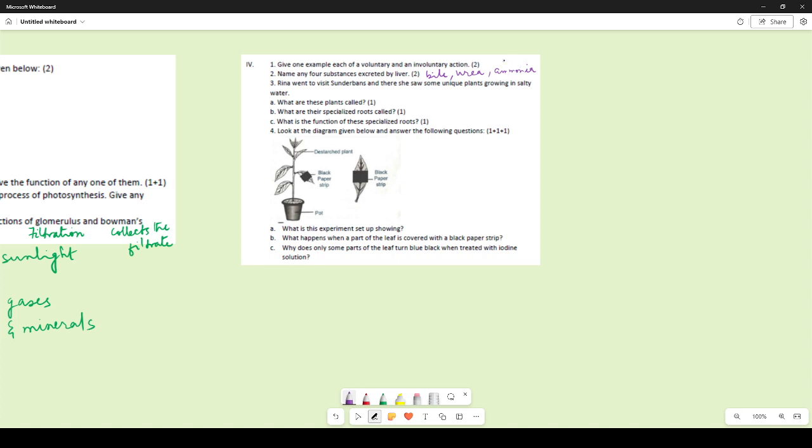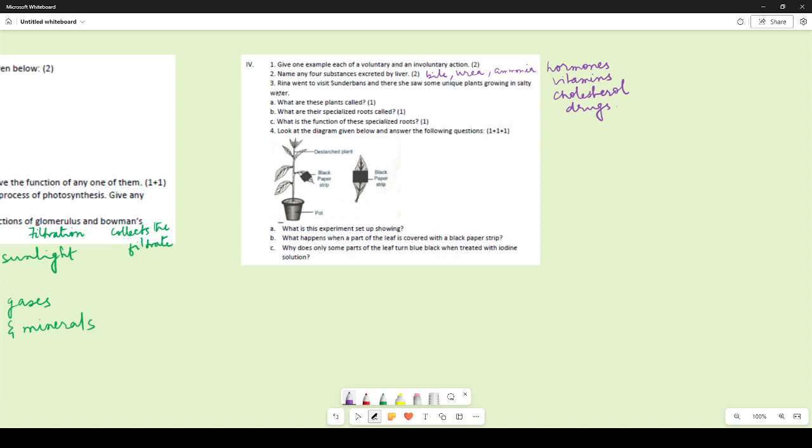What else do we have? We have some hormones that are excreted by the liver. Then we have certain vitamins that are excreted by the liver. Then we have cholesterol. Then also we have some drugs or some chemicals that are excreted by the liver. So if you have mentioned any 4 of these, you will get marks.